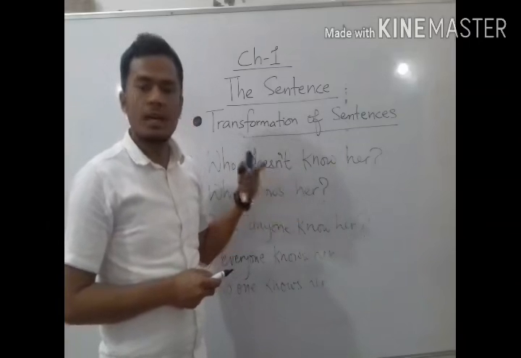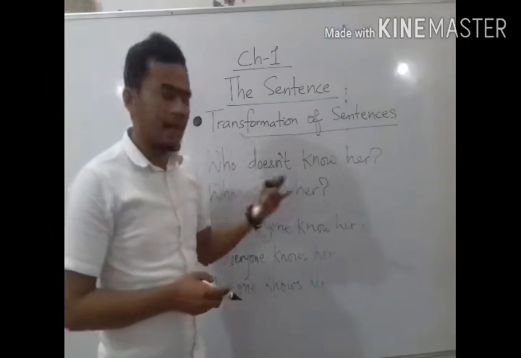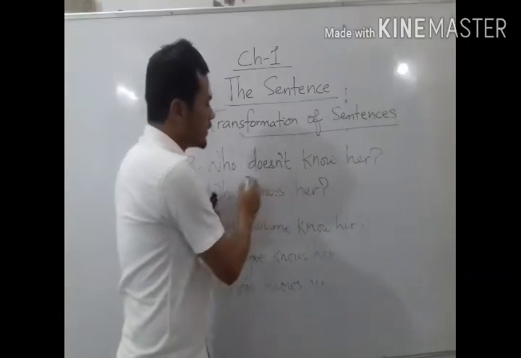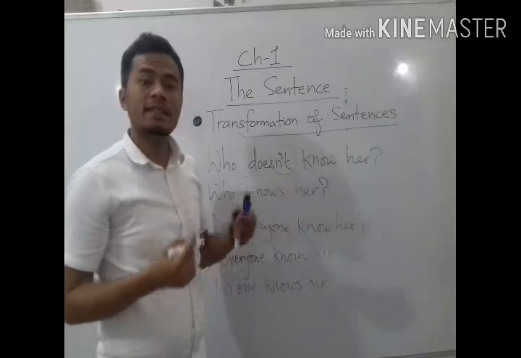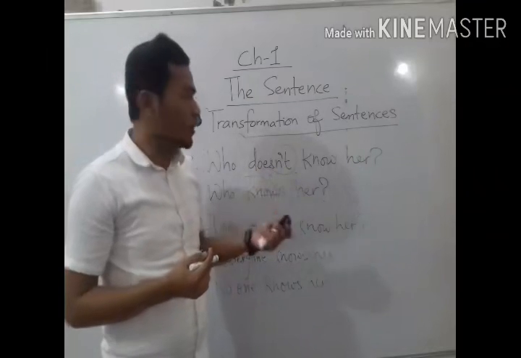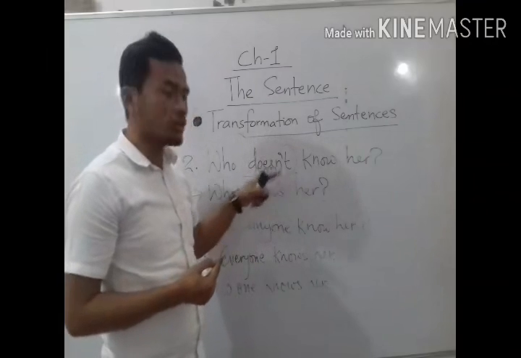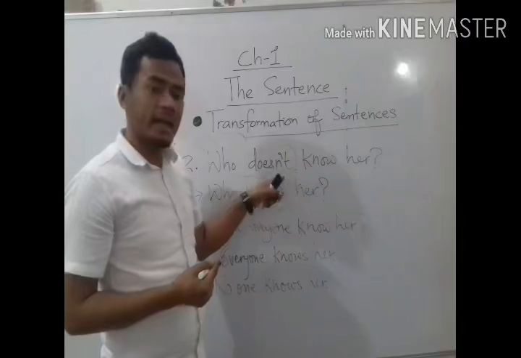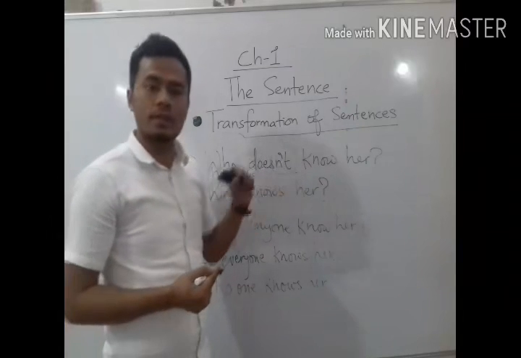An interrogative sentence can also be negative when it carries no or not. So here doesn't is the negative contraction form of does and not. So here we have not in this question, so it is a negative sentence. But what kind of negative sentence? It is an interrogative negative sentence.